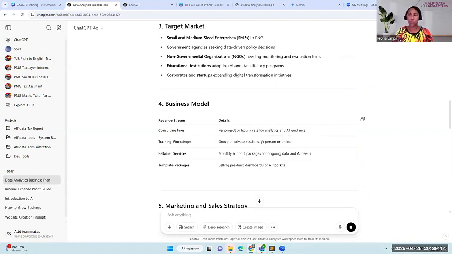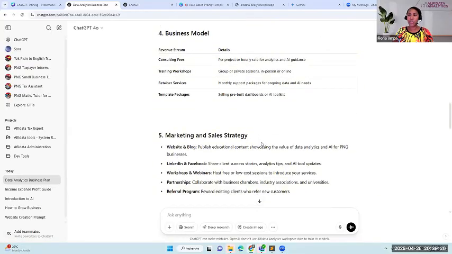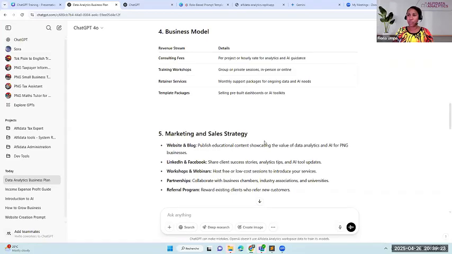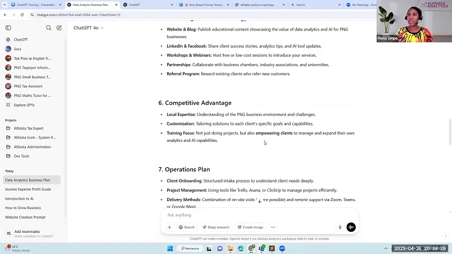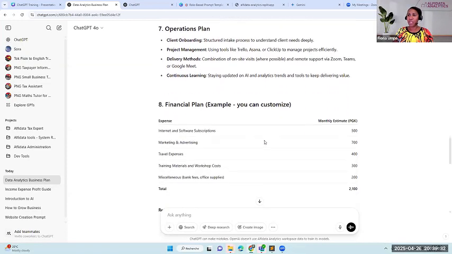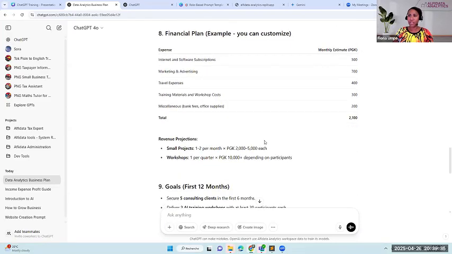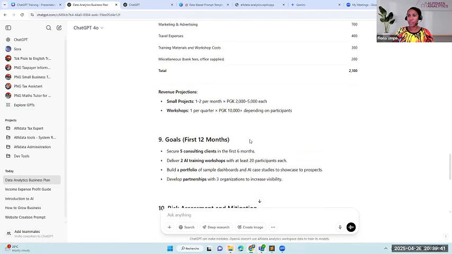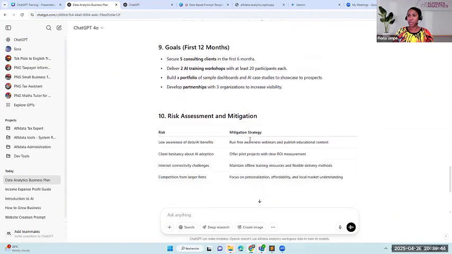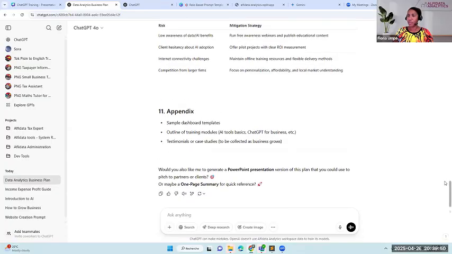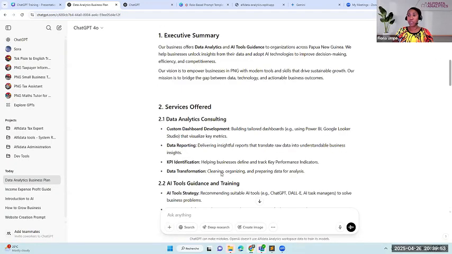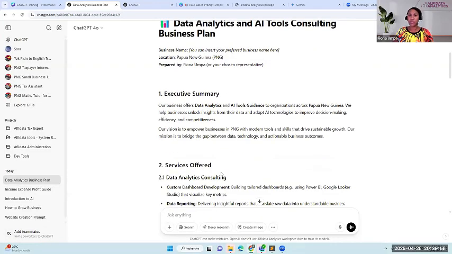Okay, for those of you who have already done your business plan, I think the information that is presented here will be familiar to you. For those of us who are still trying to start our business, maybe this is all new. But already the information that it's going to give here is a very good start. You have your financial plan for the goals for the first 12 months, your risk assessment, and then it just goes on and on. So for a first draft for your business plan, I think that's quite good.